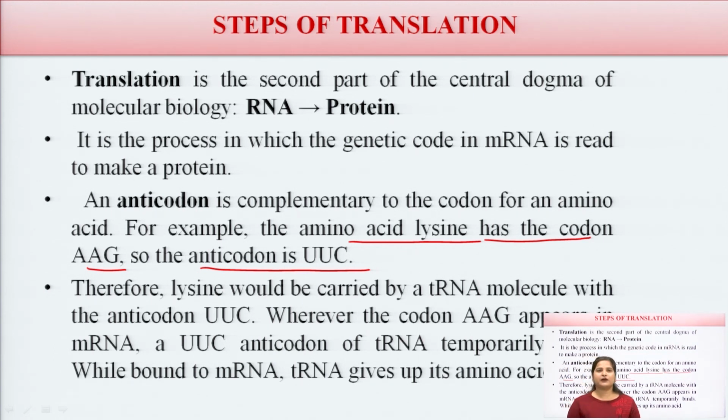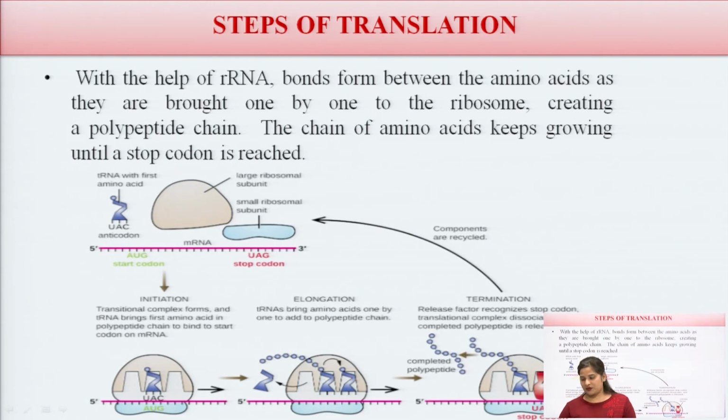While bound to the mRNA, the tRNA gives up its amino acid. With the help of the RNA, bonds form between the amino acids as they bond one by one at the ribosome, creating a polypeptide chain. This chain of amino acids keeps growing until the stop codon is reached. So this process continues. This is a diagrammatic presentation of how the translation process occurs.